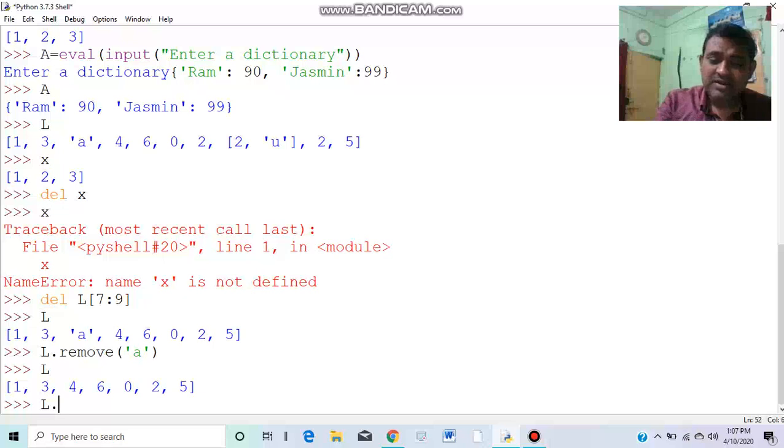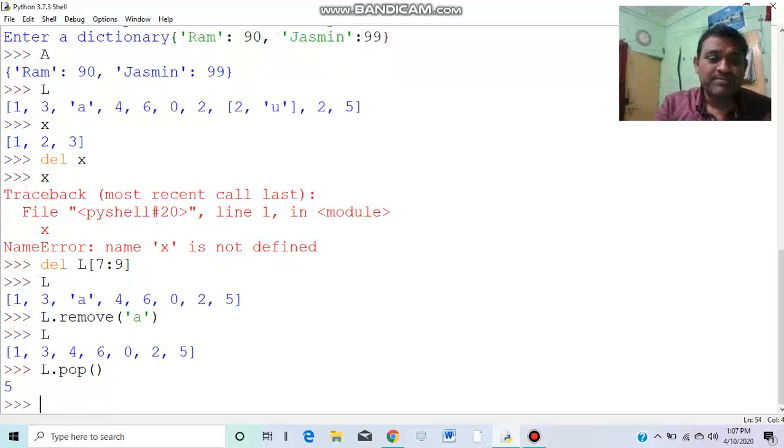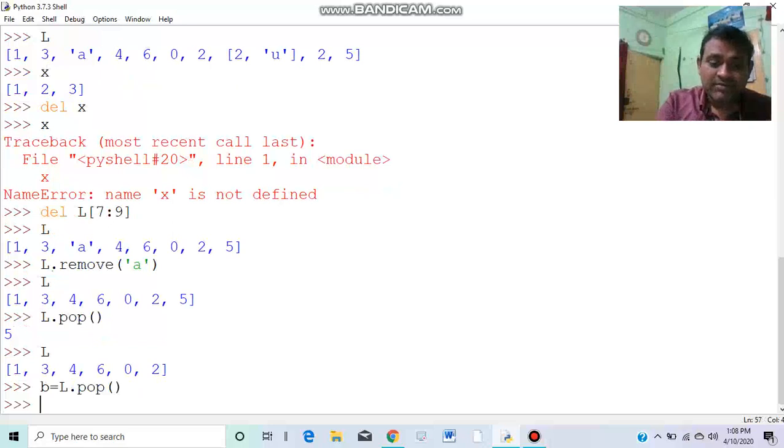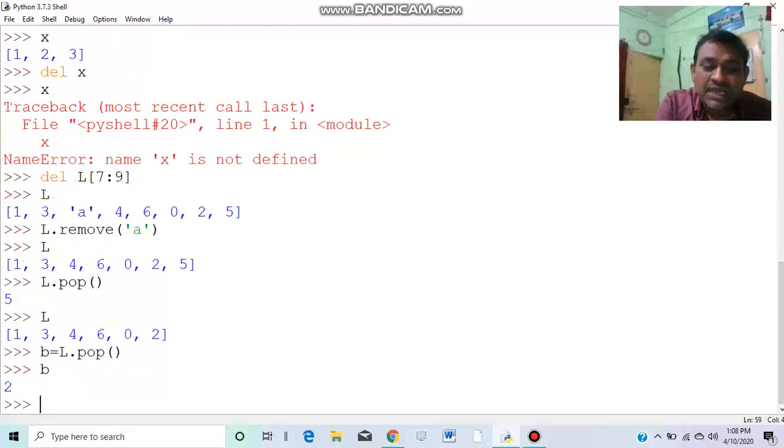What happens? L dot pop. Look here, pop 5, actually the value is being returned as well. Look what's happening, the value is being returned as well. Now L is without 5, the last element is being removed automatically. So have a look. If a value is returned, it may be stored somewhere. Suppose b is a variable where I store it. Look, the value of b is 2, the last value has been removed.